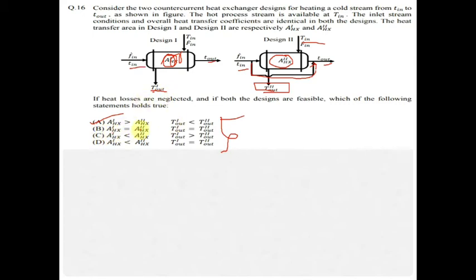So if area 1 is equal to area 2, then also we will have a problem. But if area 2 is more than area 1, then yes, this is the true statement, because if area 2 is more, then we can assume that T out 1 will be equal to T out 2, because we have a direct equation for that. So I am not sure, but these both options should be correct.